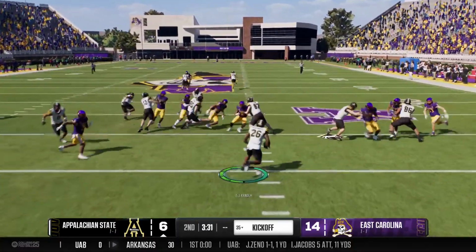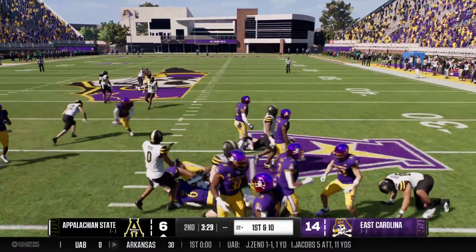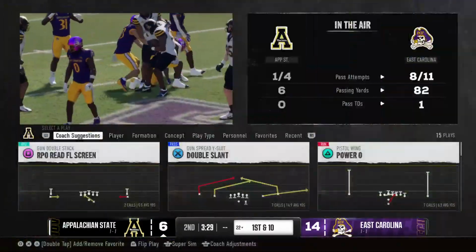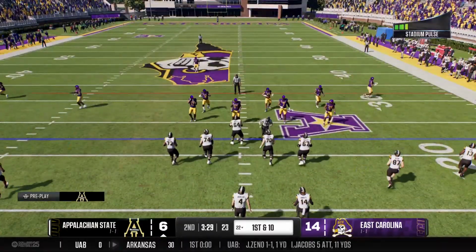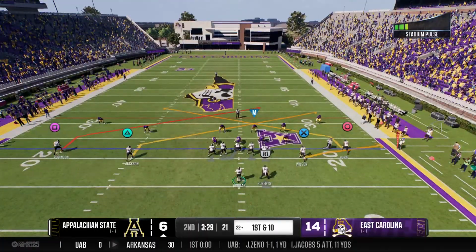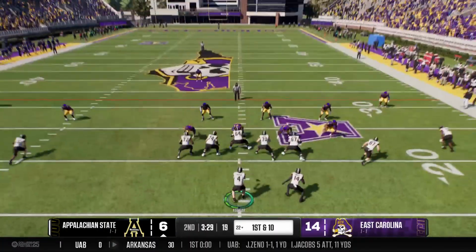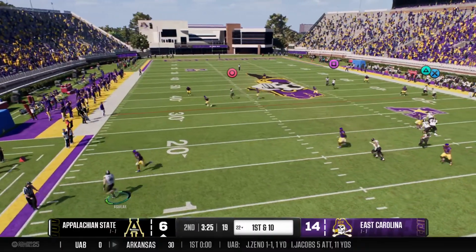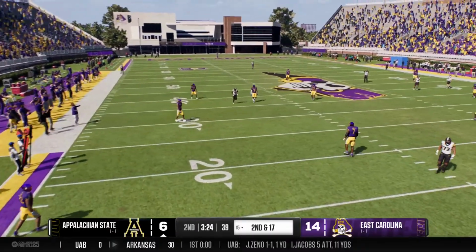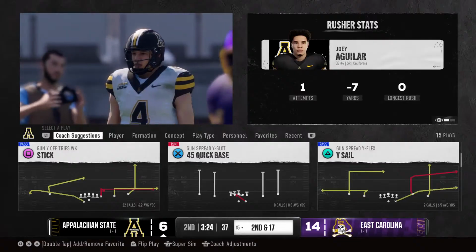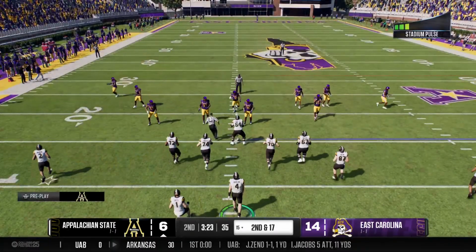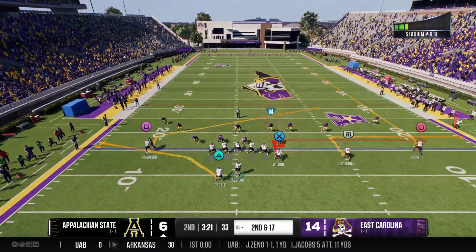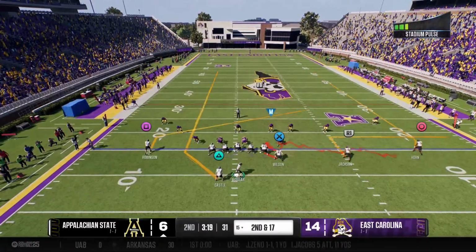On the run from inside his own 5. Nice job executing all of the assignments as they put a stop to that return at the 22. Appalachian State regains possession, and the Mountaineer offense headed to the field. Moving away from pressure. And there's going to be a loss on that play, just run out of bounds and avoiding the contact. So now they'll try to mitigate that disaster on second down from the 15.